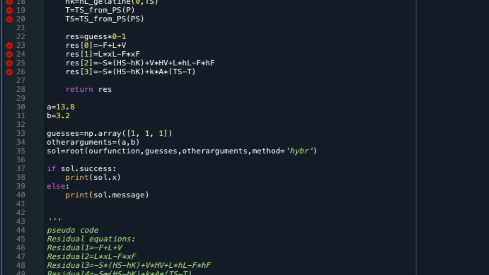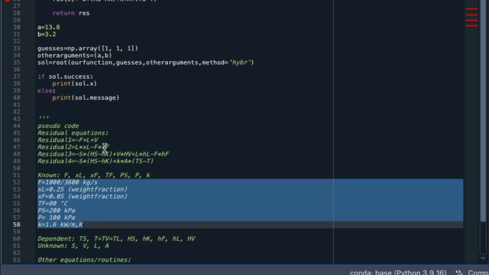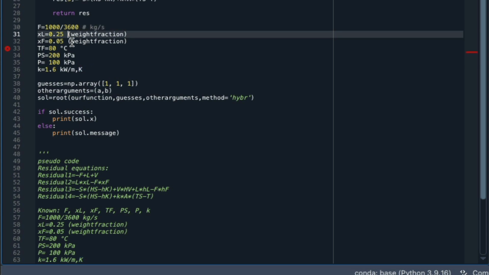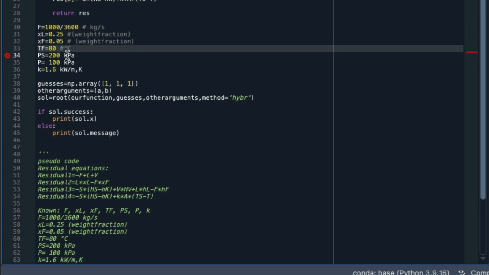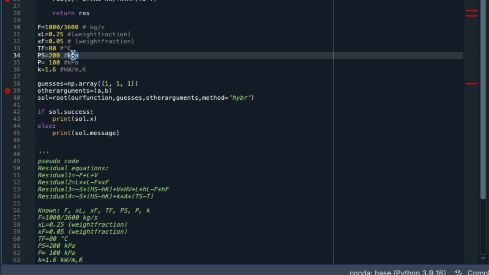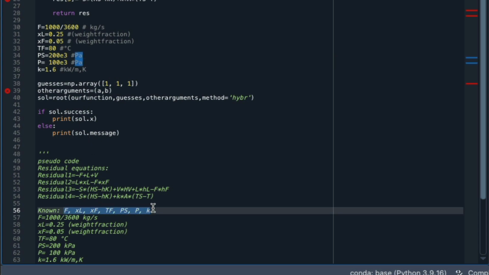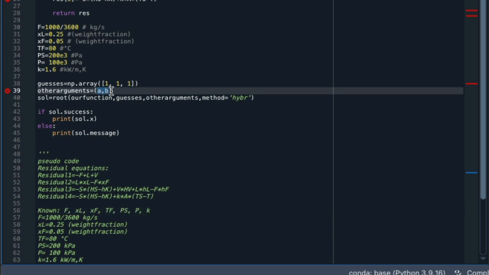Let's turn to the known variables. We replace our previous A and B with our known values, turning the units into comments. Let's reflect on the units. The pressure should be in Pascal rather than kilopascal, so let's change that. Now we have specified all our values, but we also need to put them into the tuple other arguments. Thus we copy our list of known variables from our pseudocode and replace A and B with our new list.